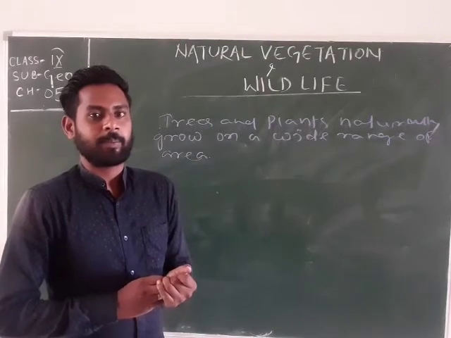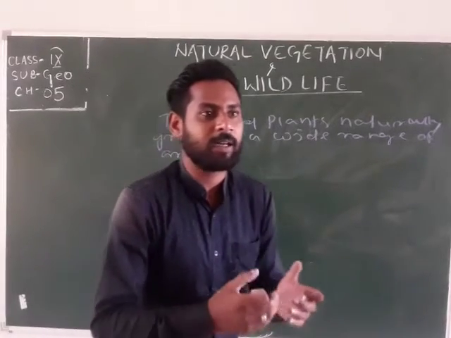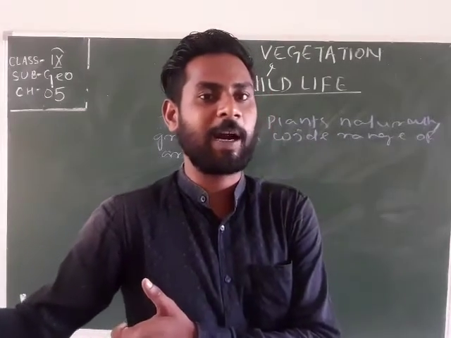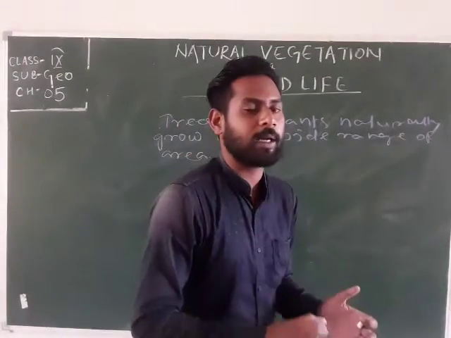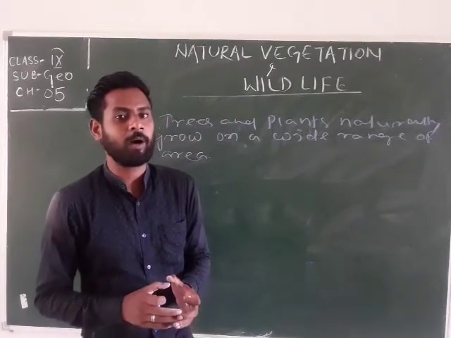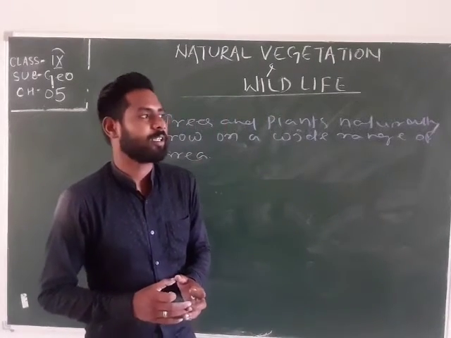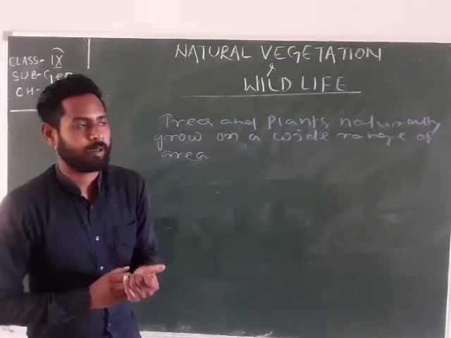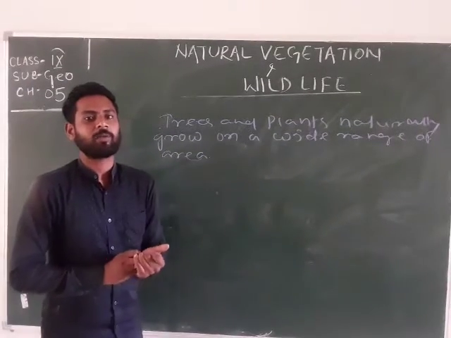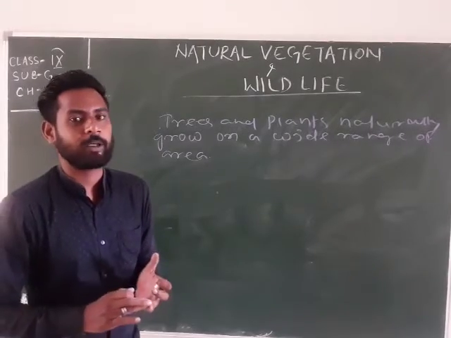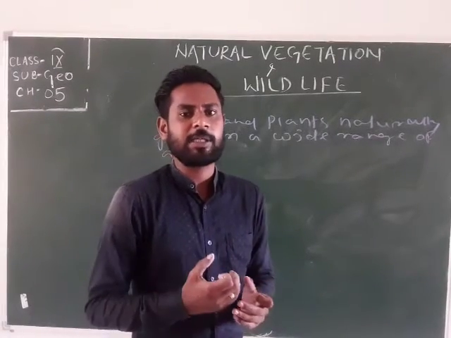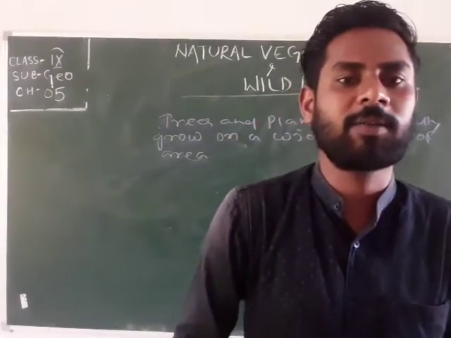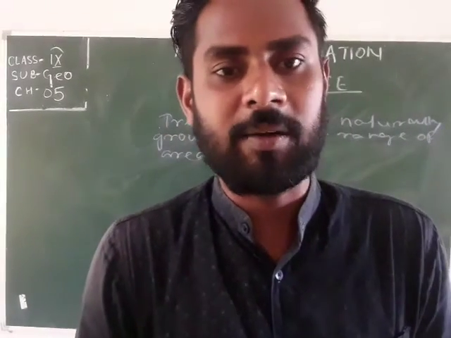Because we belong to different life forms, we are human beings, they are animal species, and they are plant species. This is the diversity among us. But animal species, plant species as well as human beings combine in nature. This is called an ecosystem as well as biodiversity also.